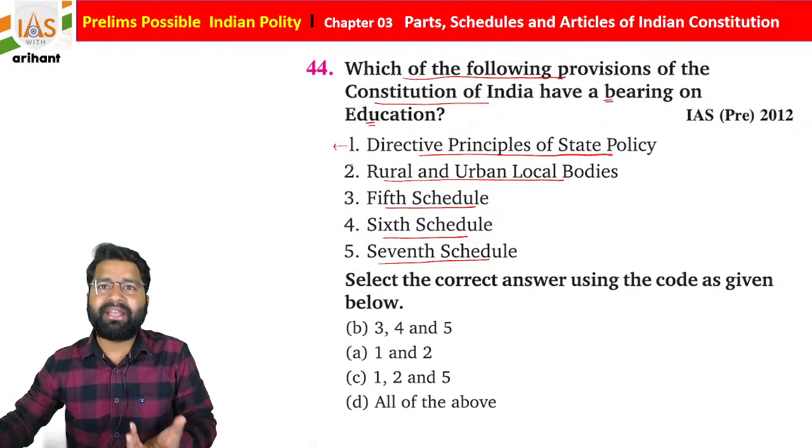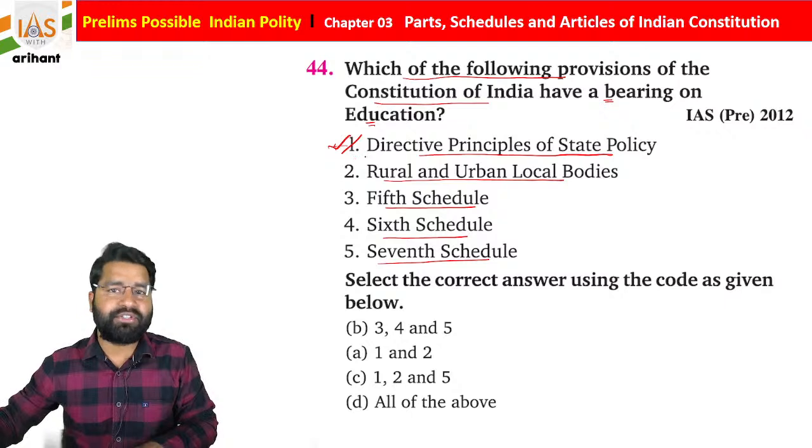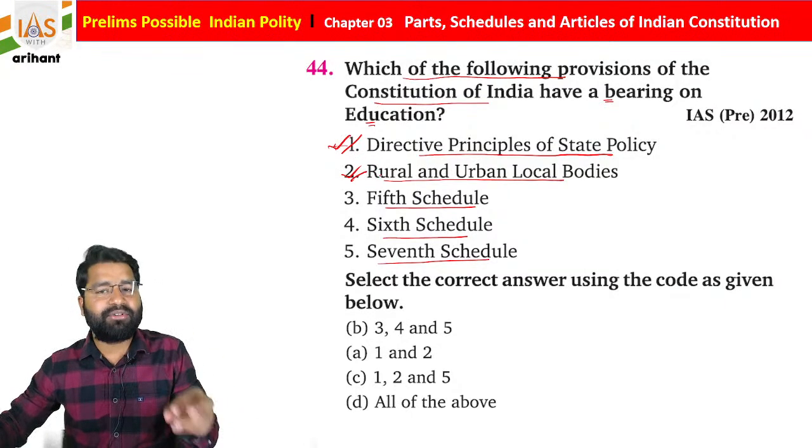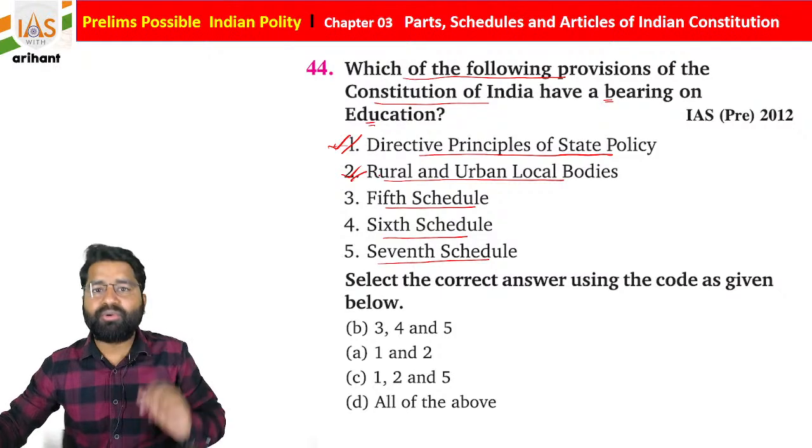They must bring economical as well as educational equality also. So it is part of the directive principle of state policy. Rural and urban local bodies also have the power to create and manage local schools.